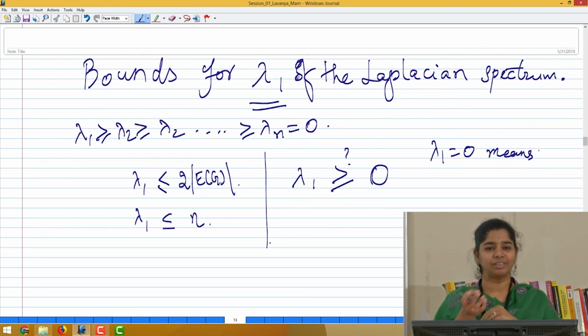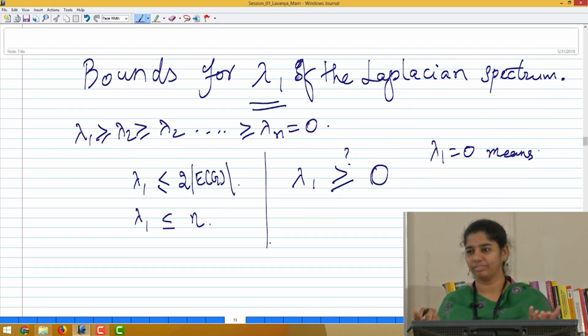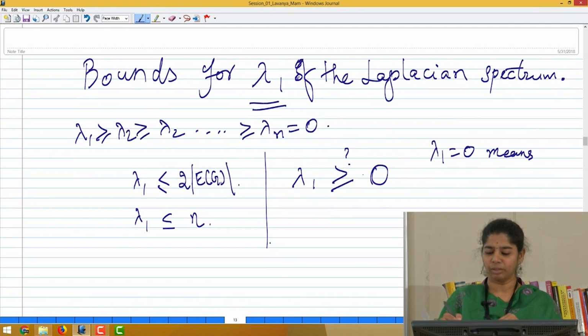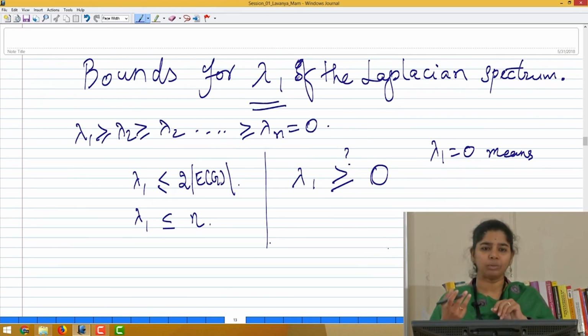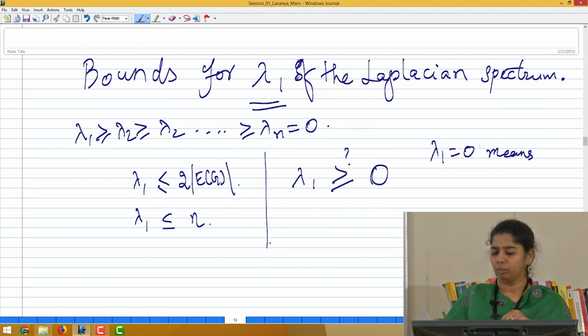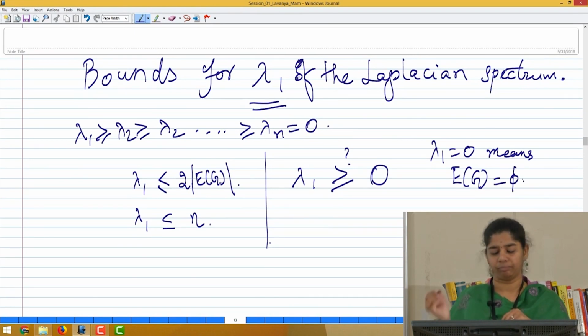If you have an isolated graph, every vertex has degree 0, or there is no edge in the graph. That is a very trivial case, so let us not worry about that now. Let us assume that we have at least one edge in the graph. Then we will not have this option. So, lambda 1 equal to 0 means that the edge set of G is empty.